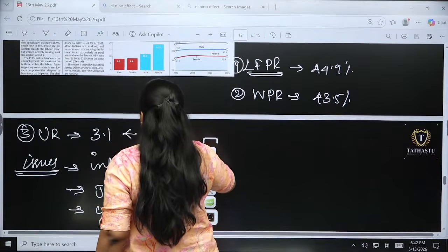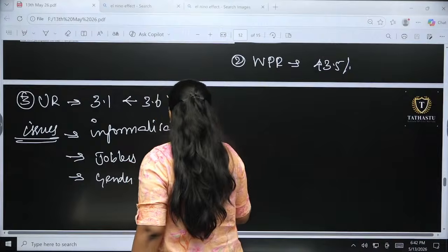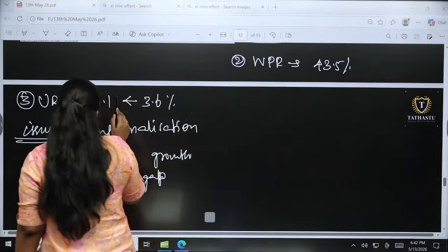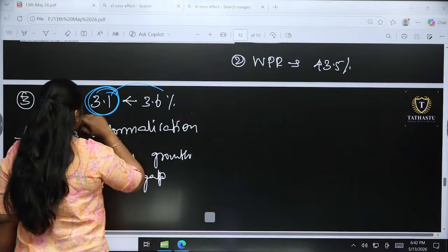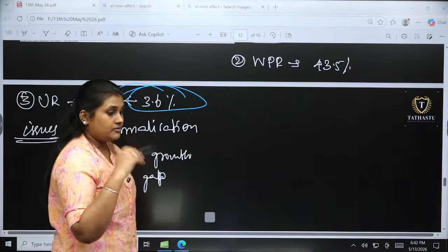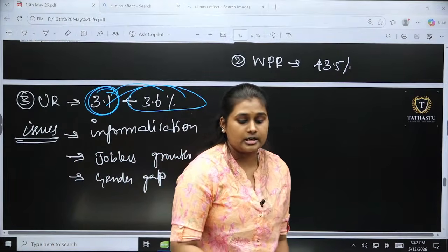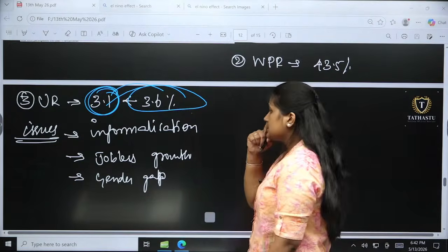In recent times, by Niti Aayog and NSO, we are able to see the unemployment rate is 3.1 percent. Earlier there was a reverse. There is a high increase in unemployment, where from 3.1 we have moved to 3.6%.